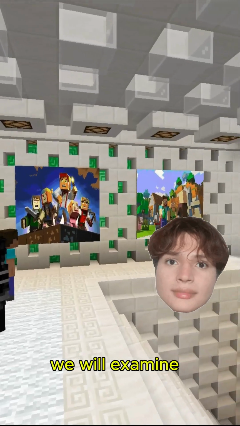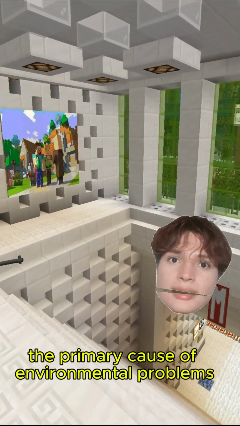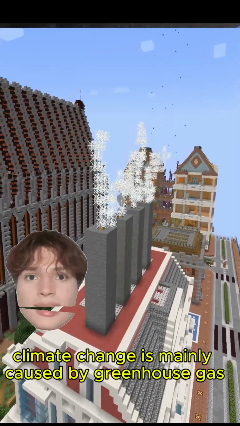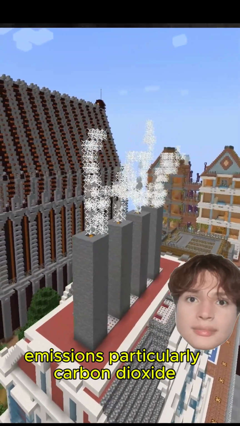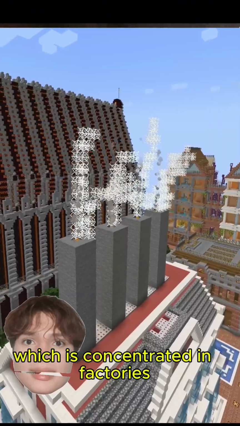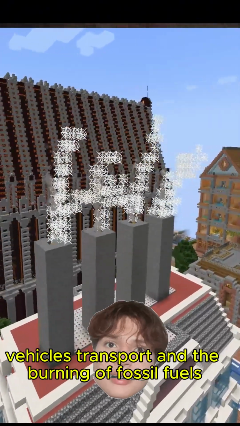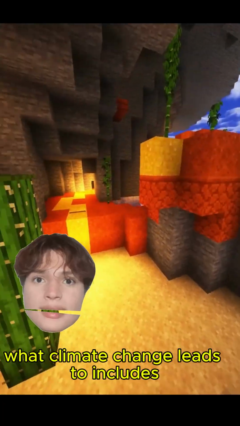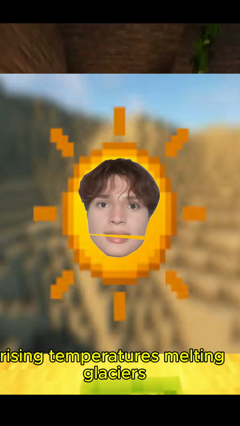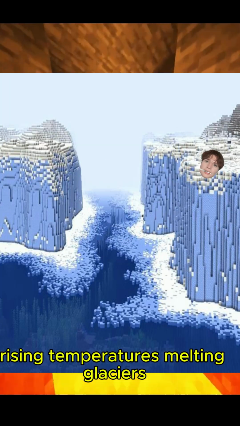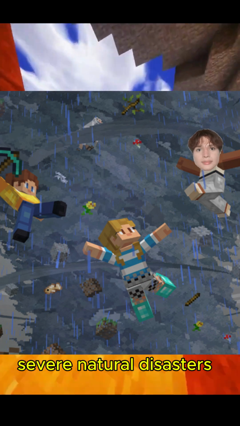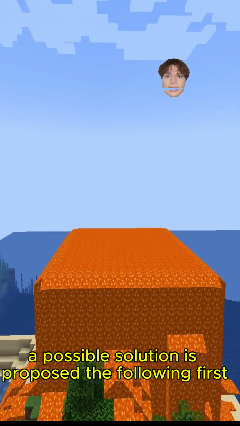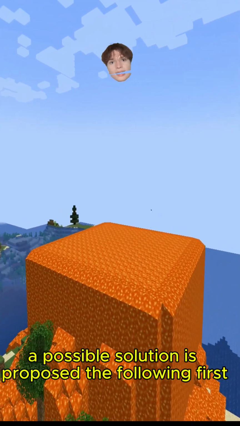To start, we will examine the primary cause of environmental problems: climate change. Climate change is mainly caused by greenhouse gas emissions, particularly carbon dioxide, which is concentrated in factories, vehicles, transportation, and the burning of fossil fuels. What climate change leads to include rising temperatures, melting glaciers, severe natural disasters, and disruptions in ecosystems and agriculture. As a possible solution is proposed the following.